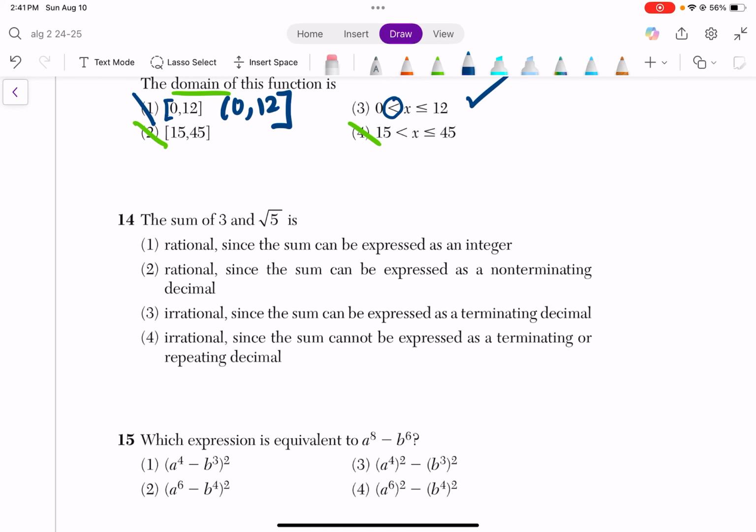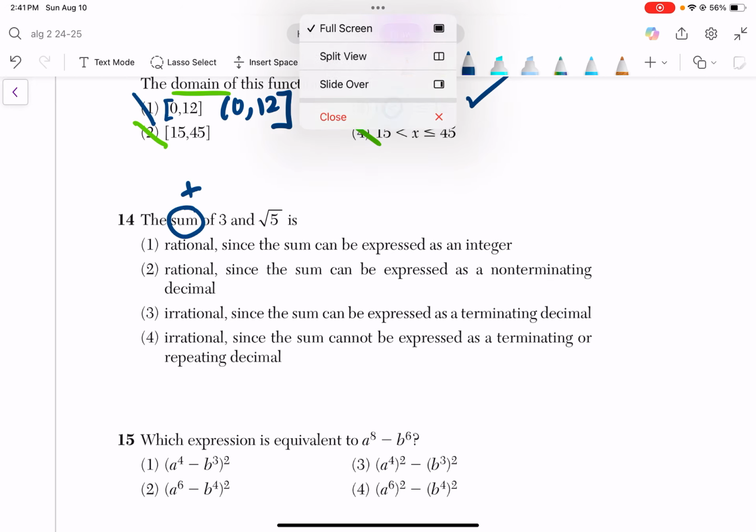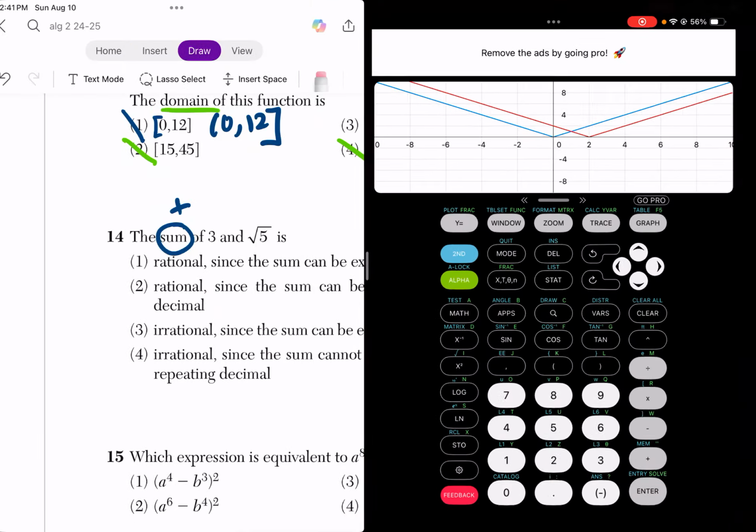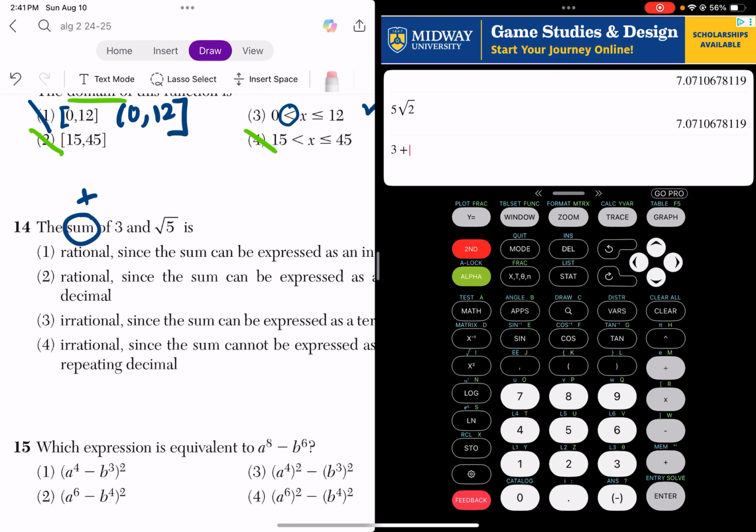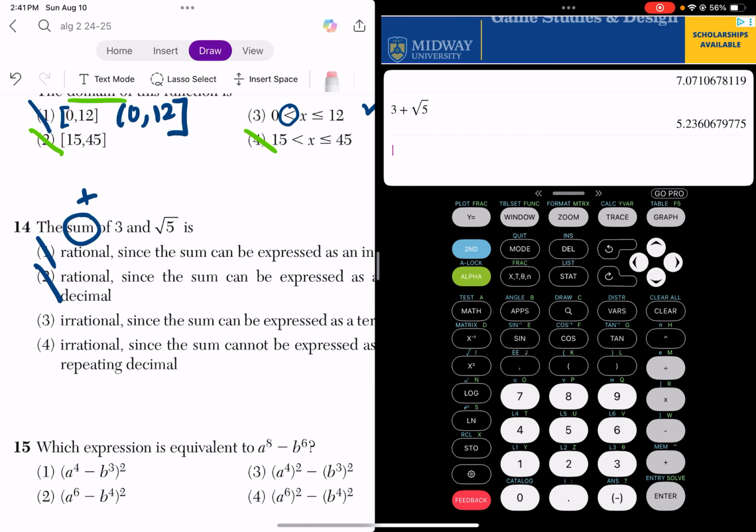Okay, the sum of 3 and square root of 5. Sum means plus, so let's add them in our calculator just so we can kind of see what's going on. So 3 plus square root of 5 is 5.23, and so on. Okay, it goes on forever, so it's definitely irrational.